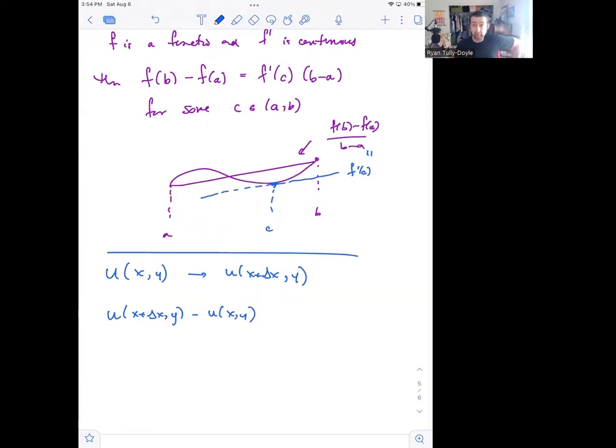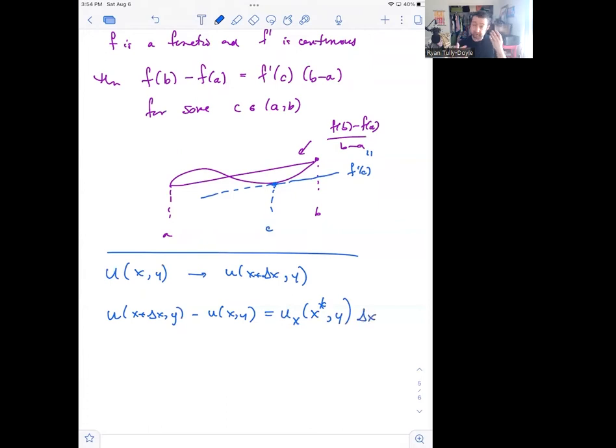There's a mean value theorem that applies to each individual variable in the function. So u of x plus delta x, y minus u of x, y, you could think of as being a change in the height of the function. That's what we're trying to measure. And that change in the height of the surface this function is producing can be approximated by the partial derivative of u with respect to x at some special point, u_x of x star, y, times delta x.